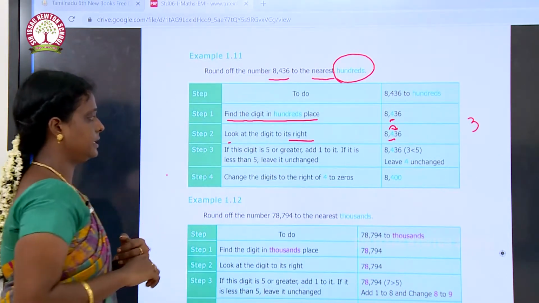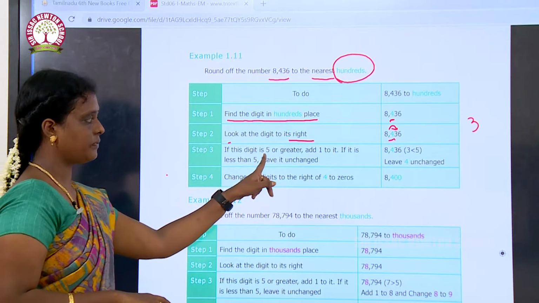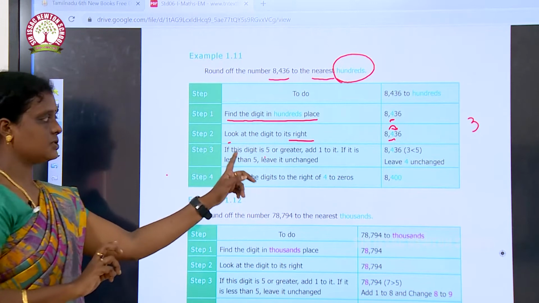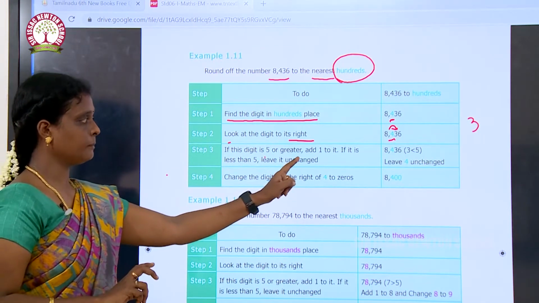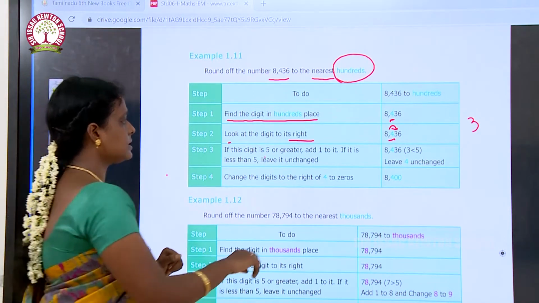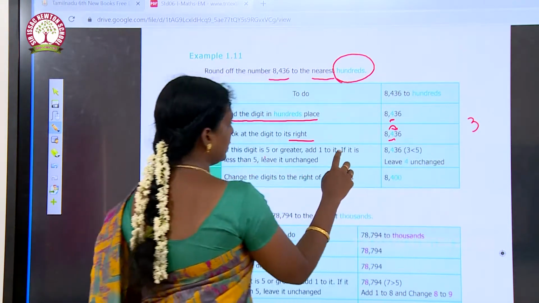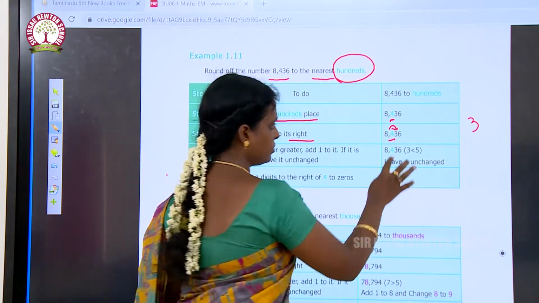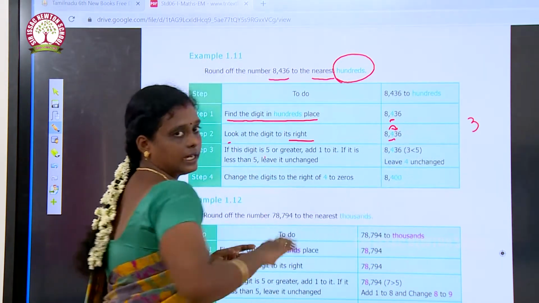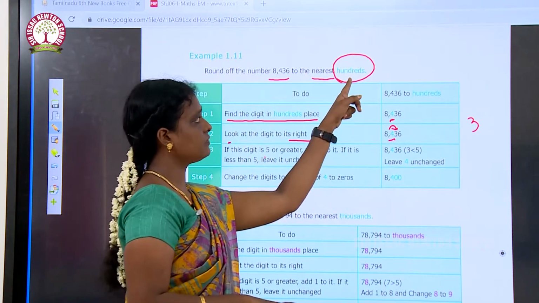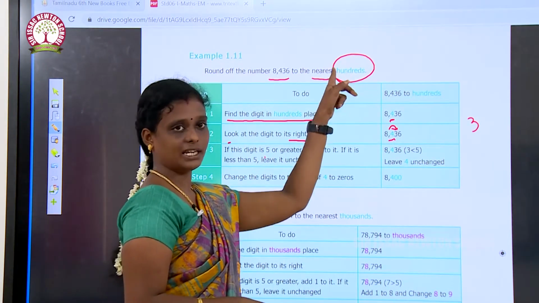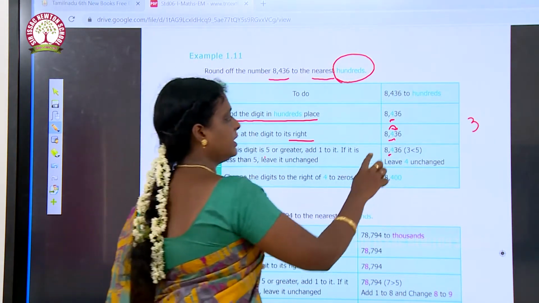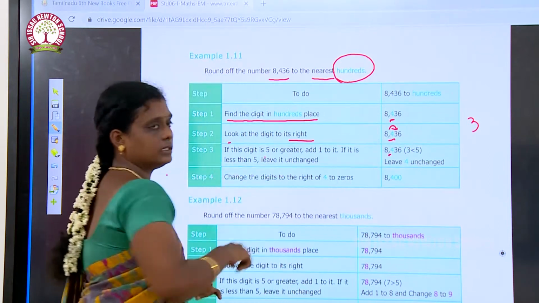So the next step is, if this digit is 5 or greater, add 1 to it. And then if it is less than 5, leave it unchanged. So we are going to change this 4 alone, not this 3, right. We have to change this 4 because we are rounding off this number to the nearest 100. So we have to change this 4, not 3, but we have to check this 3 to convert this, right.